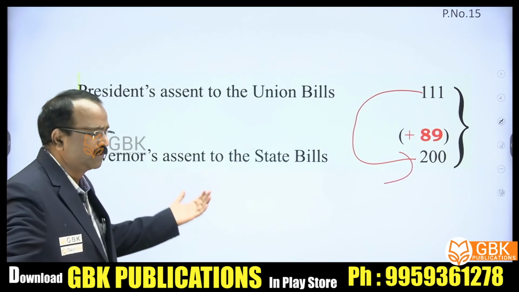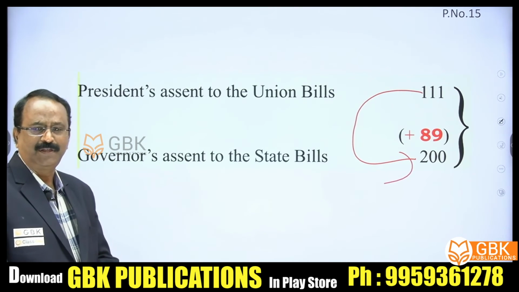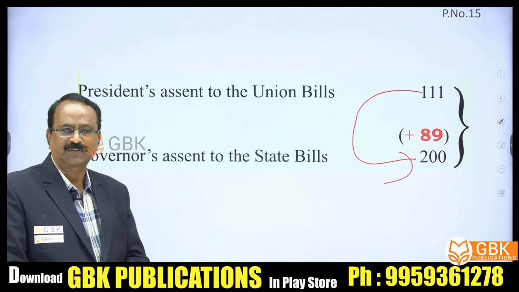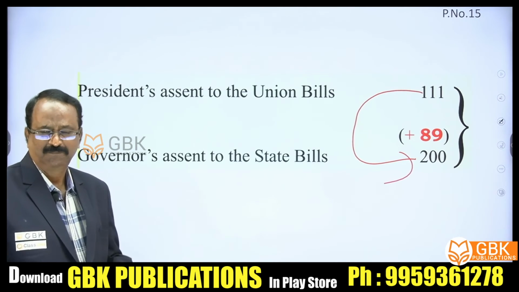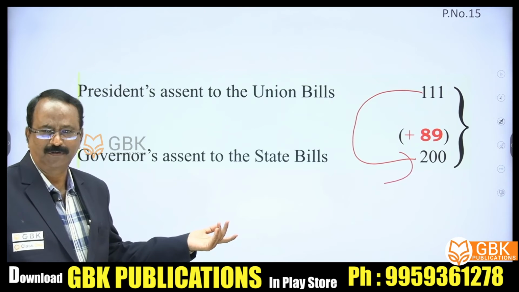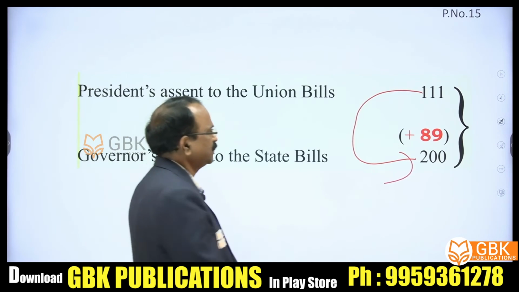The Governor also represents his assent to the bills passed by the state legislature. Write it. Got it? That's all. 111 plus 89 is equal to 200. That's all. Simple as you can imagine.